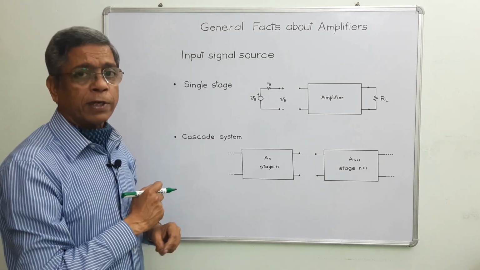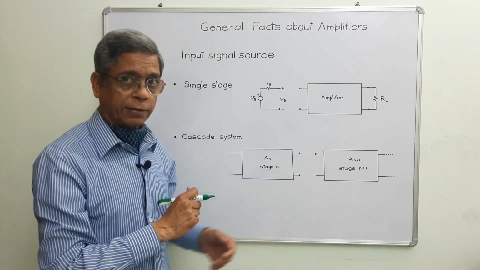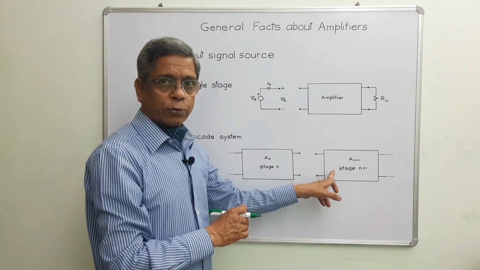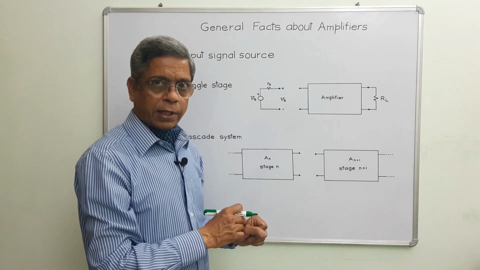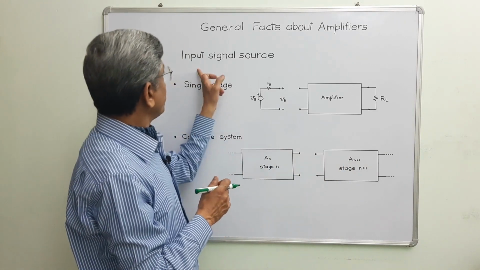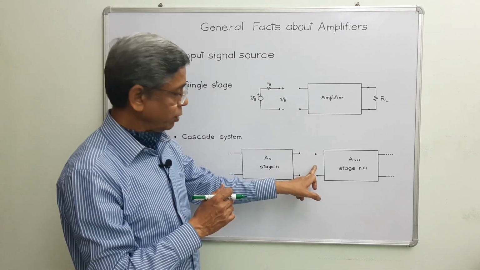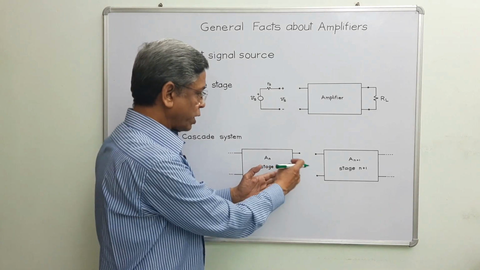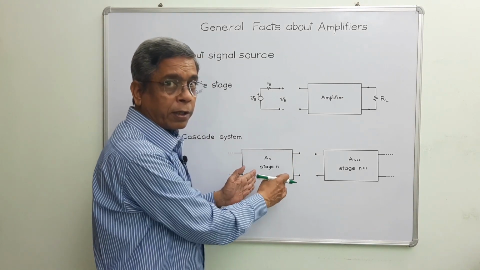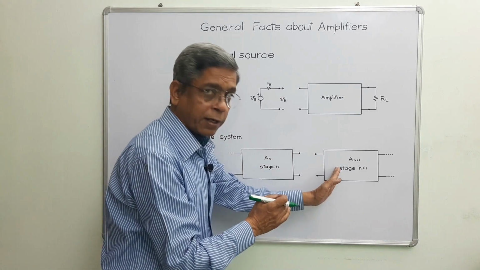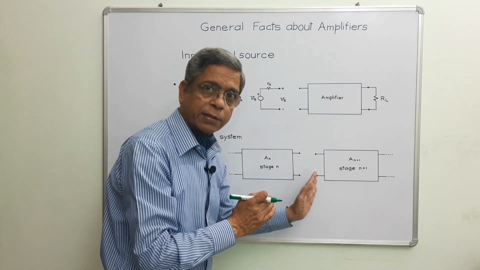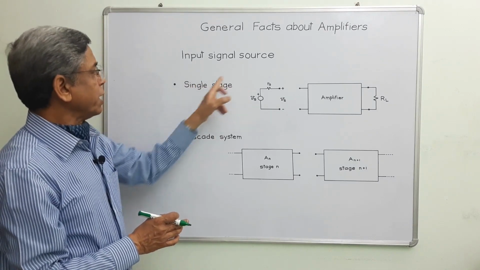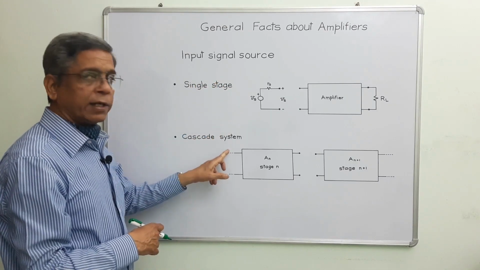In a cascade system, when many amplifiers are connected in series, suppose we are looking at the input signal source for this stage. Technically, the input signal source or voltage source for this stage would be the Thevenin equivalent of the output stage of the preceding amplifier, the one before the stage under study in a cascade system. So these are the ways we can connect an input signal source in a single stage or in a cascade system.